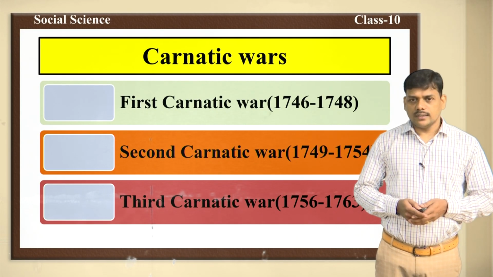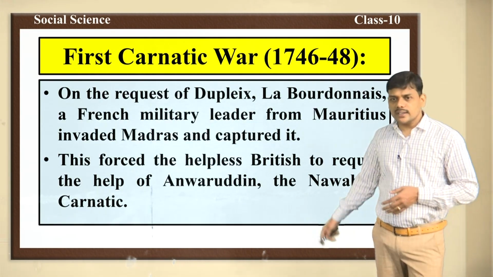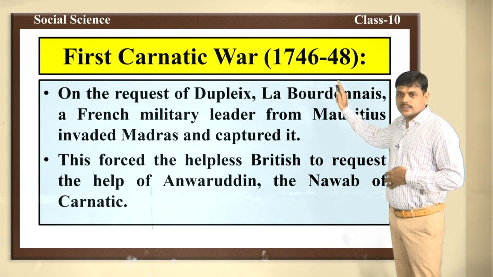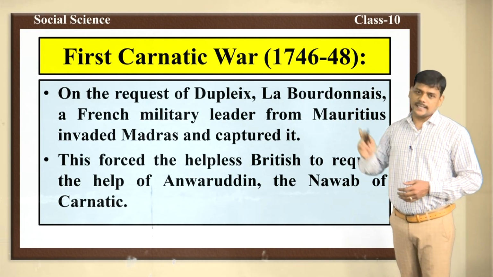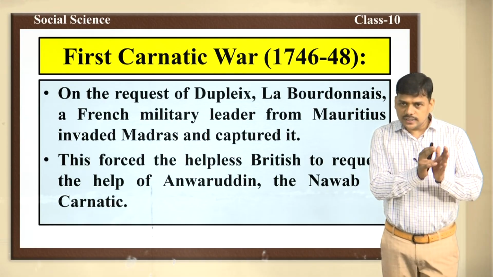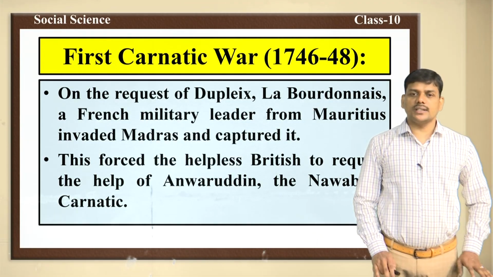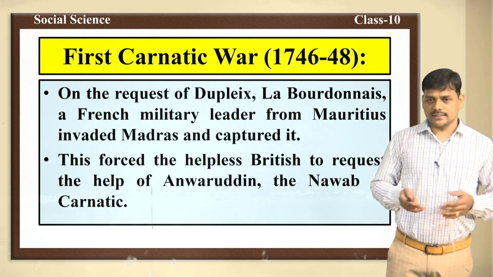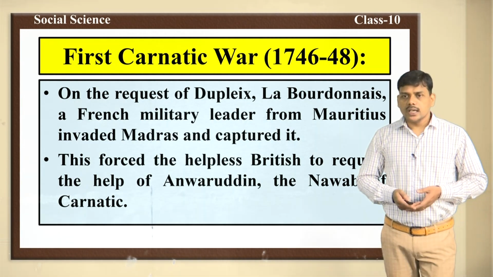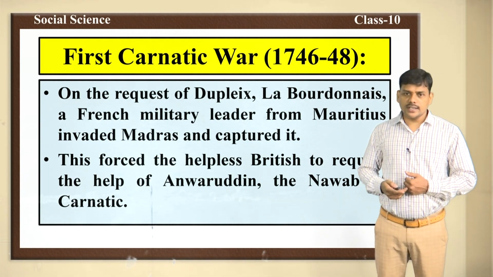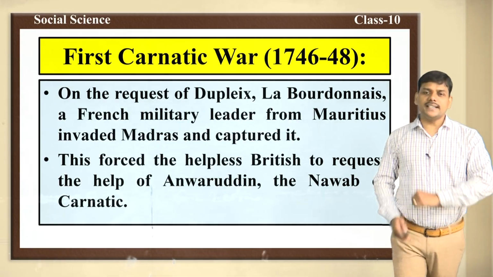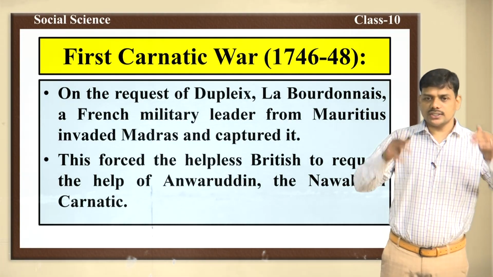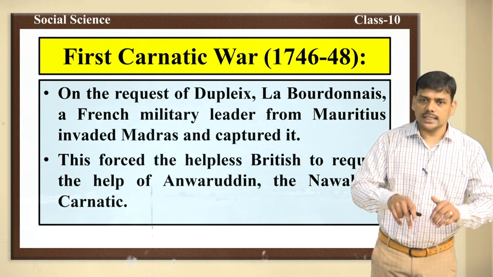First Carnatic War, which was fought from 1746 to 1748. What were the reasons? On the request of Dupleix, Labourdonnais, who was Labourdonnais? He was a French military leader from Mauritius, attacked Madras and captured it.